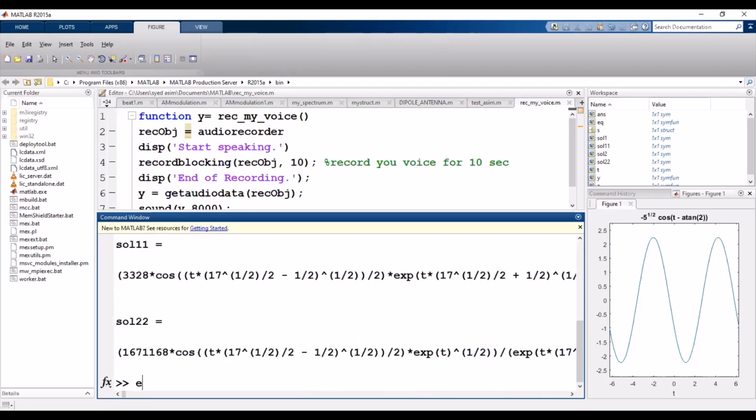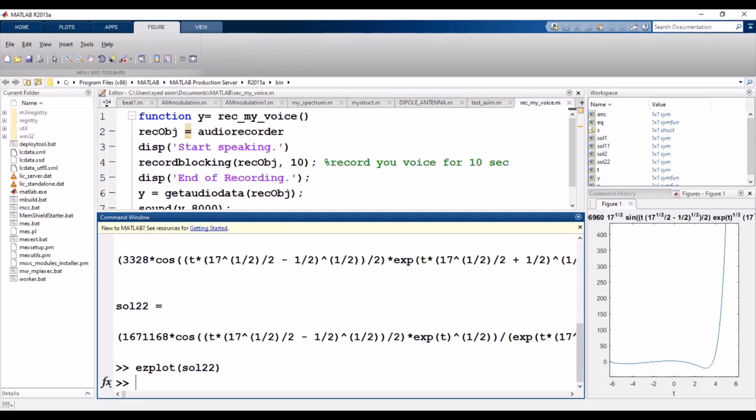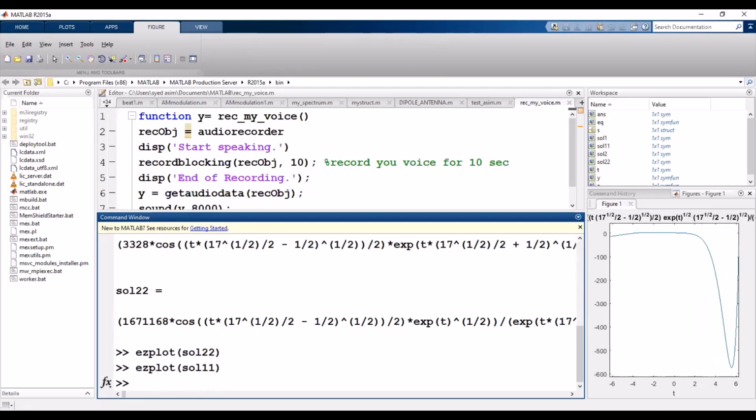If you want to plot, ezplot solution 2, you will find the solution of the second order differential equation. And if you want to plot the first one, solution 1. So this is a very easy method to solve the system of differential equations using both methods.